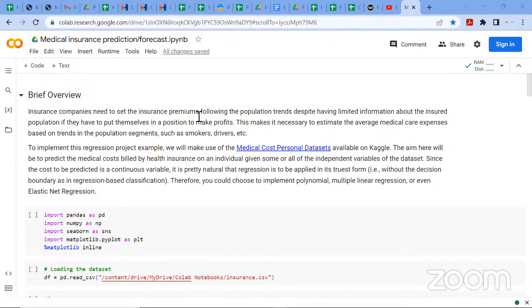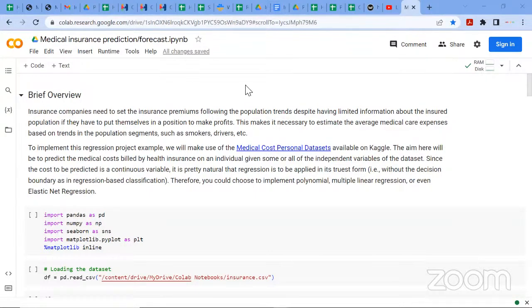So that's if they have to put themselves in a position to make profits. This makes it necessary to estimate the average medical care expenses based on trends in the population segment, such as smokers or drivers. That's based on this particular data set I'm working with.